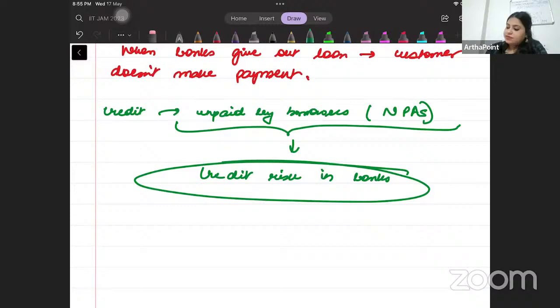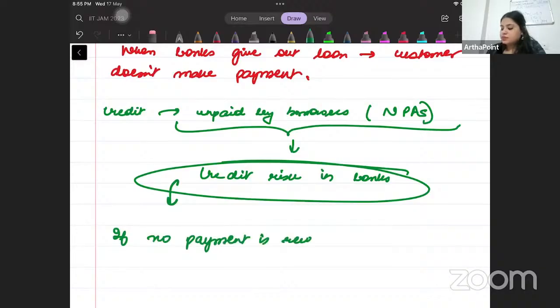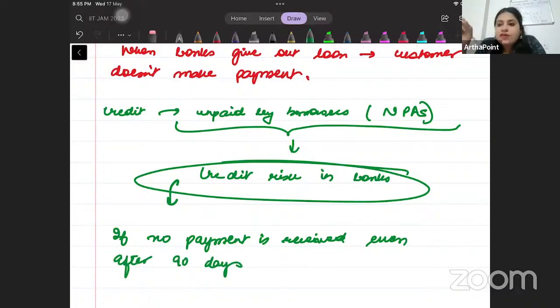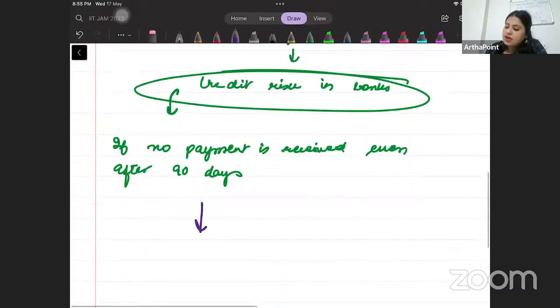So we say if no payment is received even after 90 days. If you have given out a loan and you expect that the first EMI will come after 30 days, isn't it?